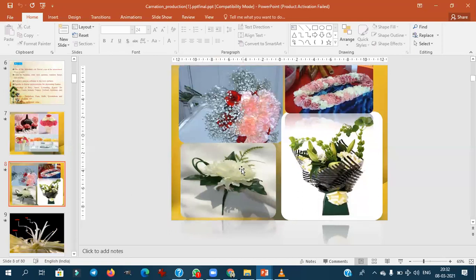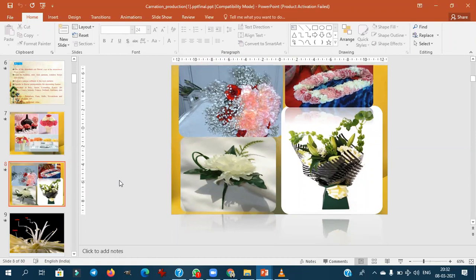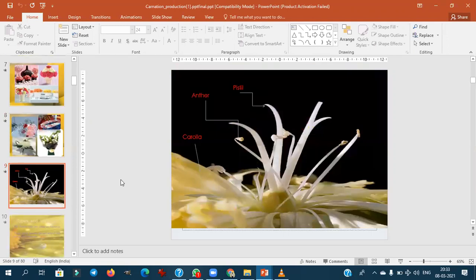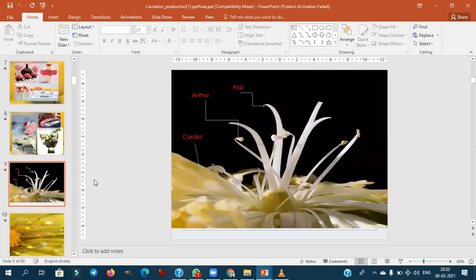This is called boutonniere. You should remember the boutonniere. This terminology is used for the single flower, with a small leaf, which is decorated for men, usually pinned to the pocket. This is the boutonniere, and the corsage will be used for the women. This also you should remember.